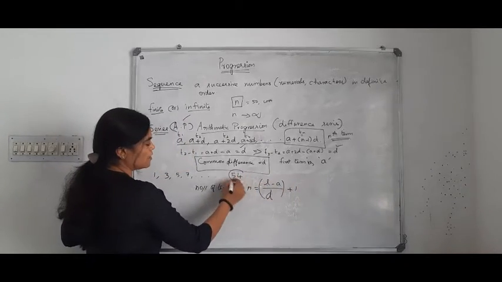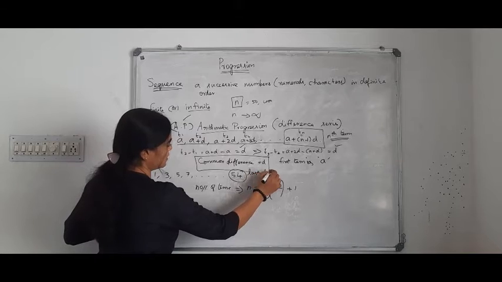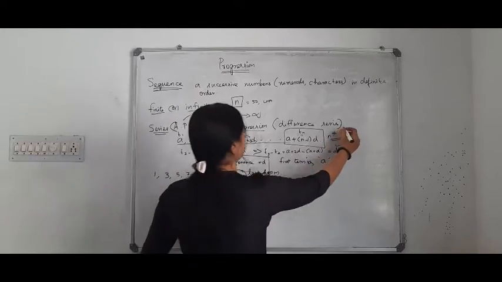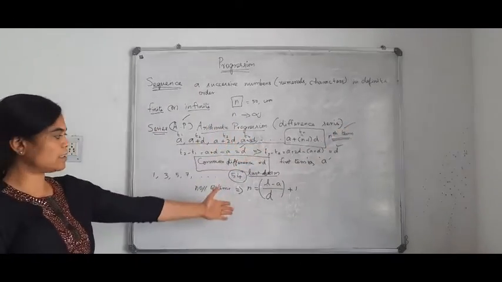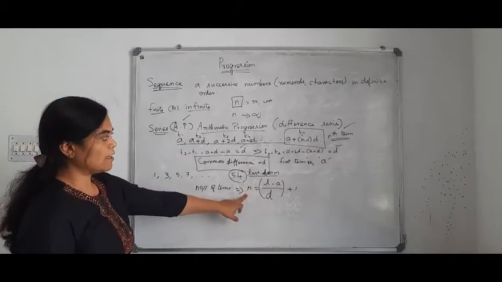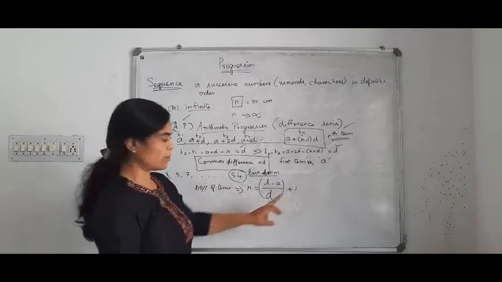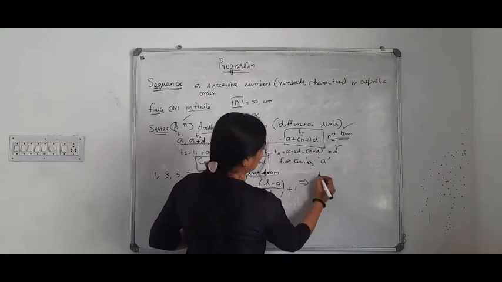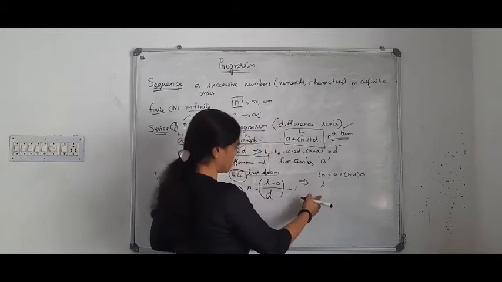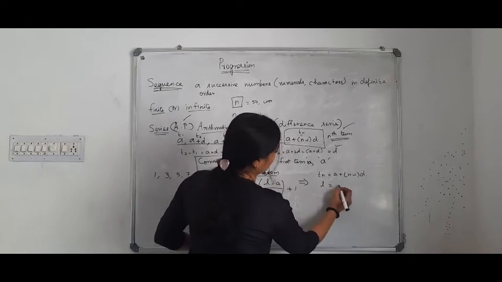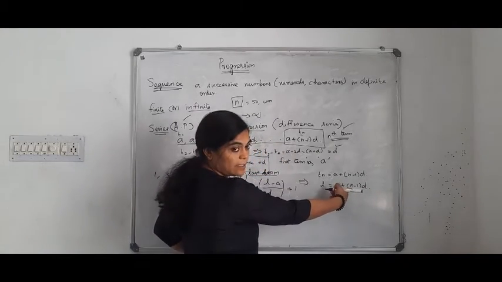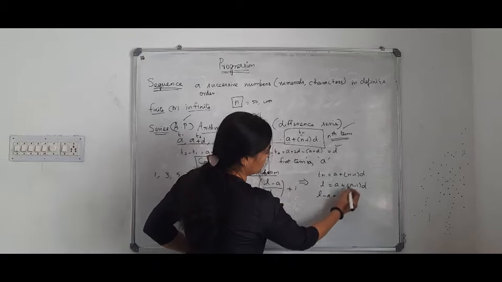What is this L? This L is the last term which is given in the series. This last term is nothing but the nth term, the final term. Last term is equal to the nth term. So from this we can calculate what n is here: (L minus a) by d plus 1. This formula is achieved from this. So what is Tn? Tn is equal to a plus (n minus 1) into d. What is Tn here? The last term. Last term is equal to a plus (n minus 1) into d. Suppose you want to find n, then just bring a here and what is it?